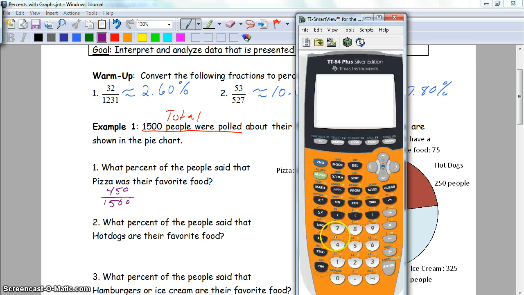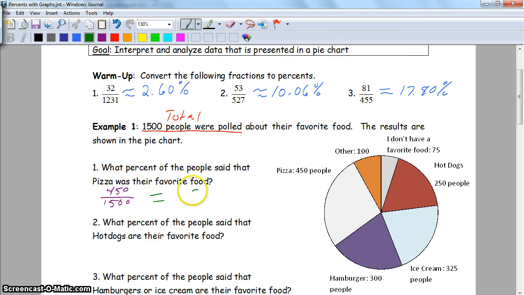So then you get your calculator and enter the data. 450 divided by 1,500 is 0.3. Now, if this was probability, that would be our answer. Our answer would be 0.3 probability. However, this is asking for a percent. So while 0.3 is our probability, we have to multiply that by 100 to get our percent chance. 0.3 probability is the same thing as a 30% chance. 30% of the people said that they like pizza. So 450 divided by 1,500, times 100. Remember to do that as well.